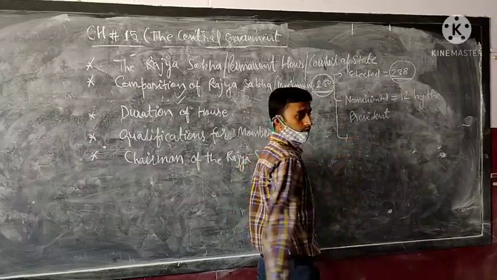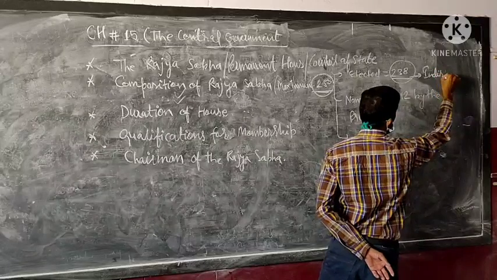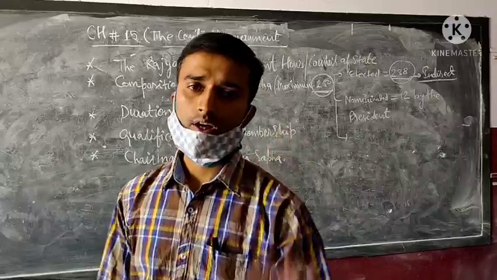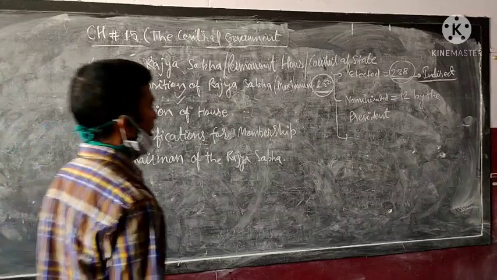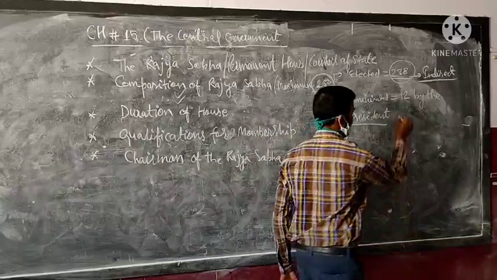What is the election procedure? They are elected indirectly. 238 members are elected in the indirect manner, and 12 members are nominated by the President of India.